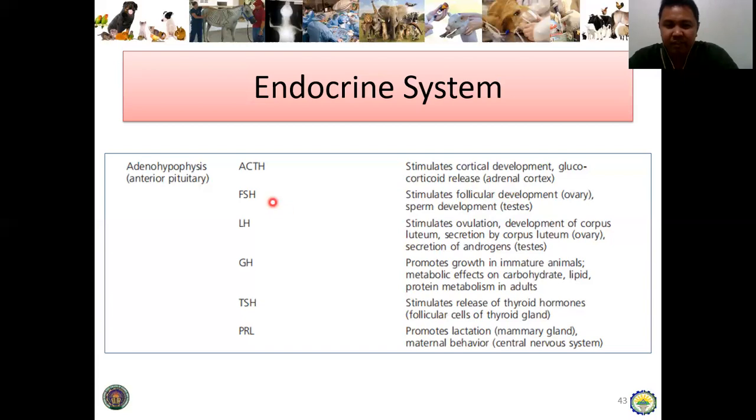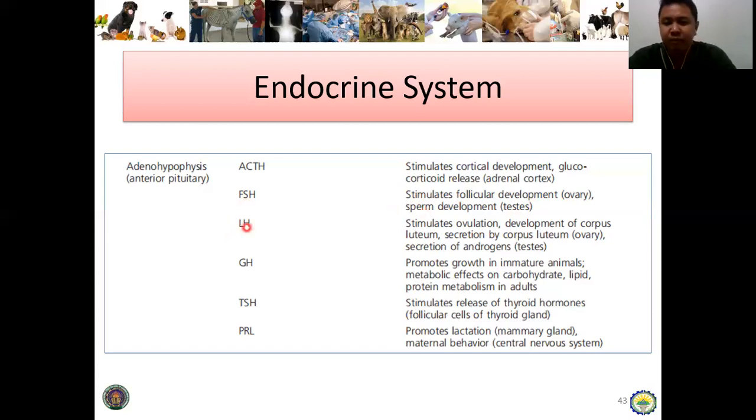Next, the follicle stimulating hormone. By the name itself, follicle, so sort of feminine nga term, pero it doesn't mean nga for female lang siya nga hormone. In the ovary or in the female, it stimulates the follicle development by the name itself. So ang follicles or itong mga egg cell. Of course, in the male counterpart, kung si egg cell ginalang si FSH, sa dere is the sperm cells or the sperm development. Si FSH na ang responsible.